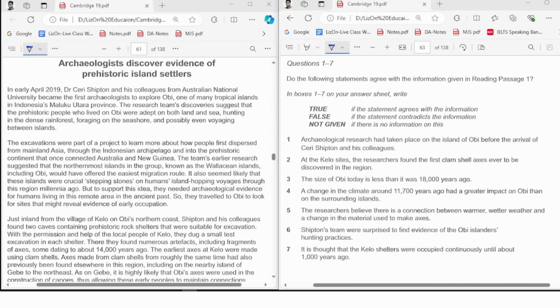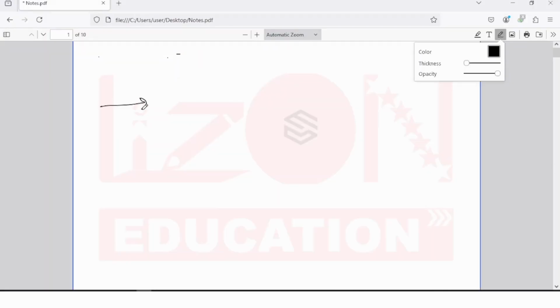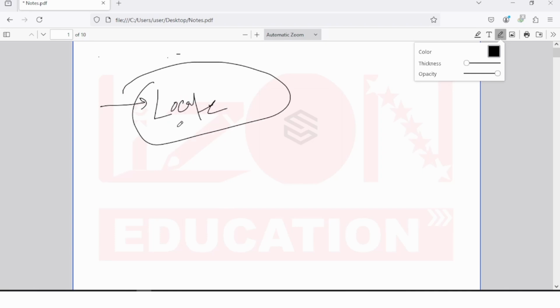This exercise has been taken from Cambridge 19, the latest book, test 3. First thing first, whenever you get a true false not given question, the first and foremost thing is to locate. That's your first job. You need to locate, because if you don't know where to look, it will be very difficult for you to answer.